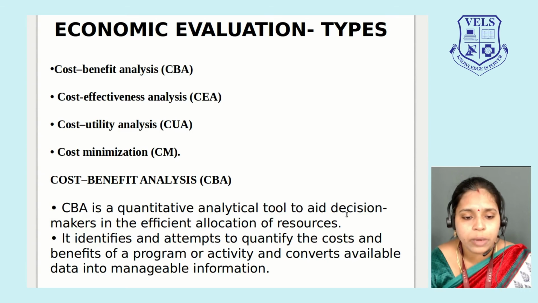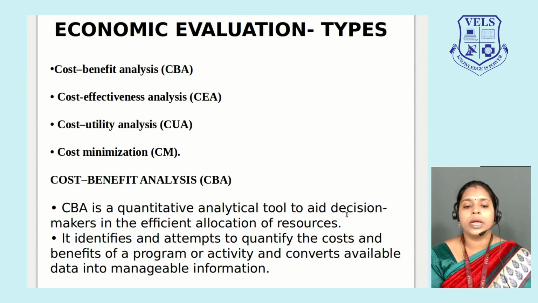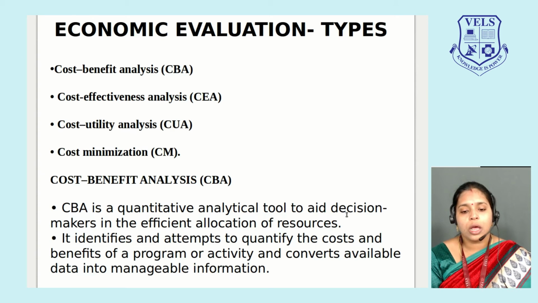We will see CBA, that means cost benefit analysis, is a quantitative analytical tool to aid decision makers in the efficient allocation of resources. As economics students, we have to keep in mind that we have to use the resources effectively.